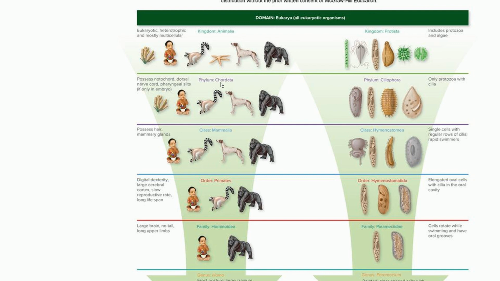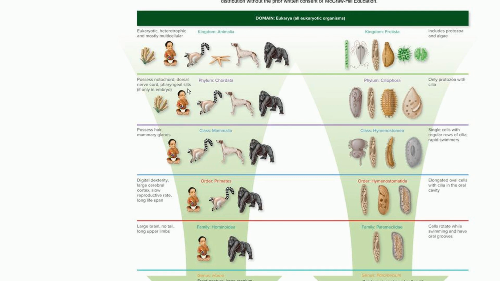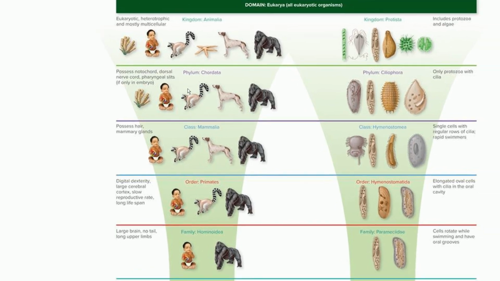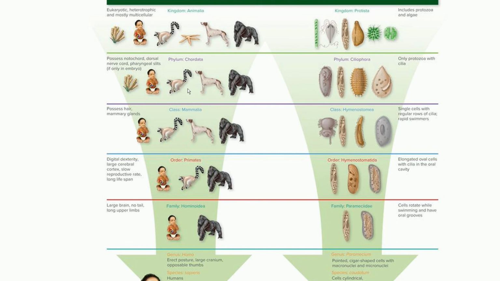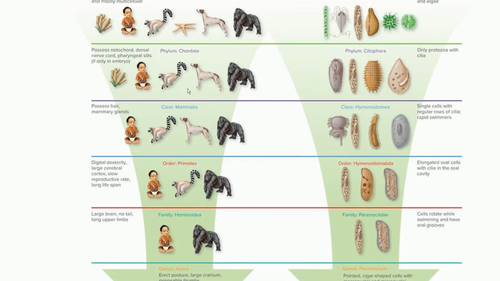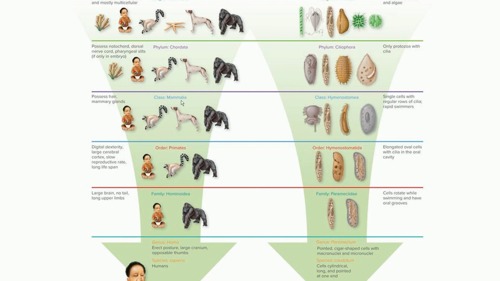Our phylum is Chordata. Why do we belong to this phylum? Because we possess a notochord, dorsal nerve cord, and pharyngeal slits. Because of these characteristics we belong to the phylum Chordata. Then our class is Mammalia. We are mammals. Why? Because we possess hair and we also have mammary glands. Our order is primates. Why are we primates? Because we have digital dexterity, large cells, a slow reproductive rate, and a long lifespan.